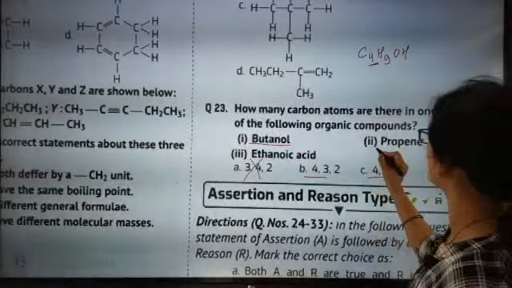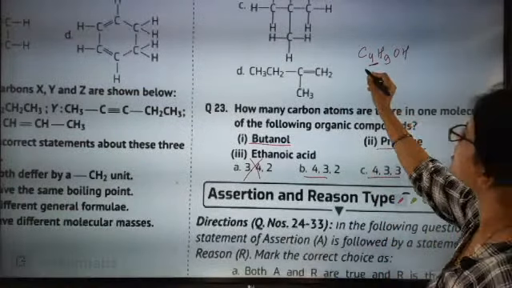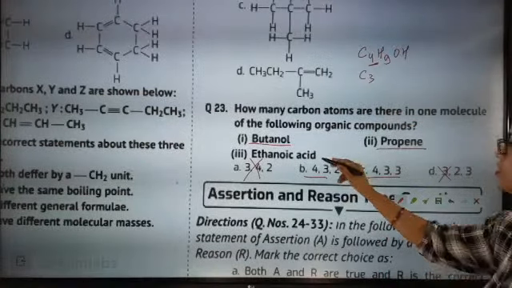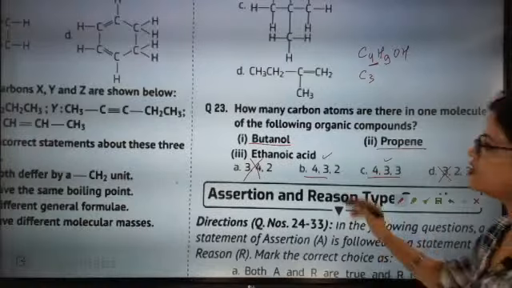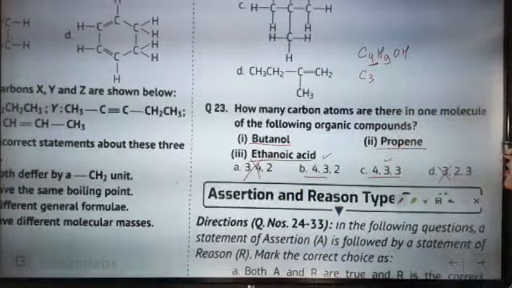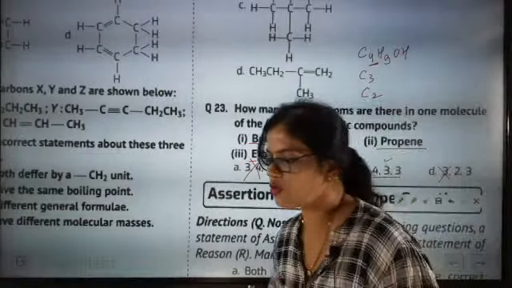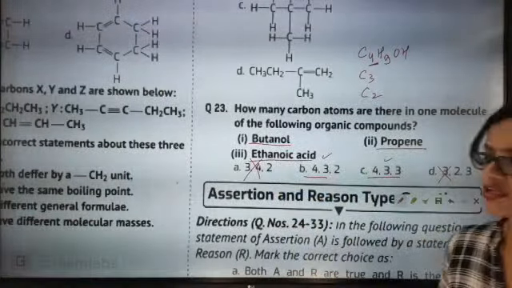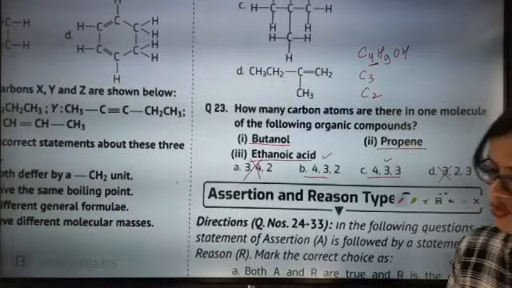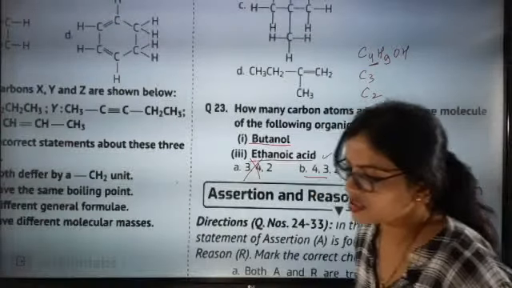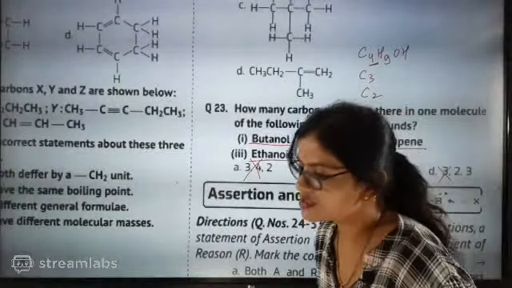Now next is propene. Propene means 3 carbon. So now in both of these, 3 is there. Now the deciding one is ethanoic acid. Ethanoic acid means 2 carbon. Overall 2 carbon will be there in ethanoic acid. So what will the 23rd answer be? The 23rd answer will be B.